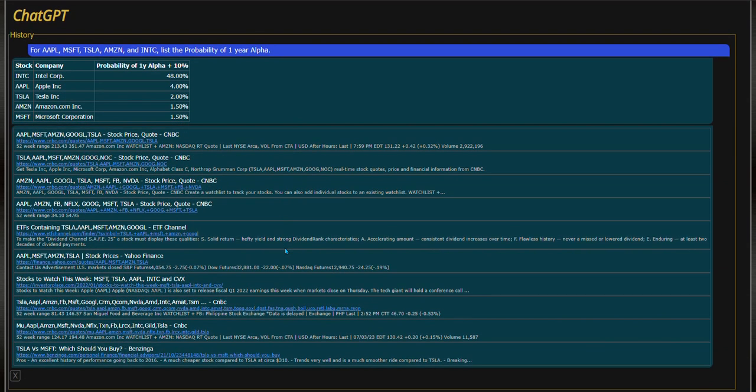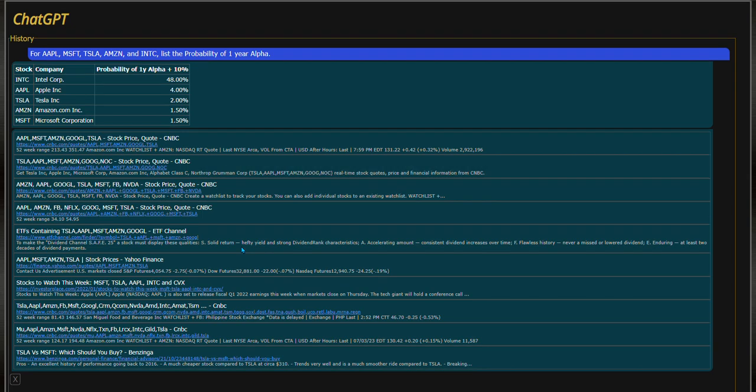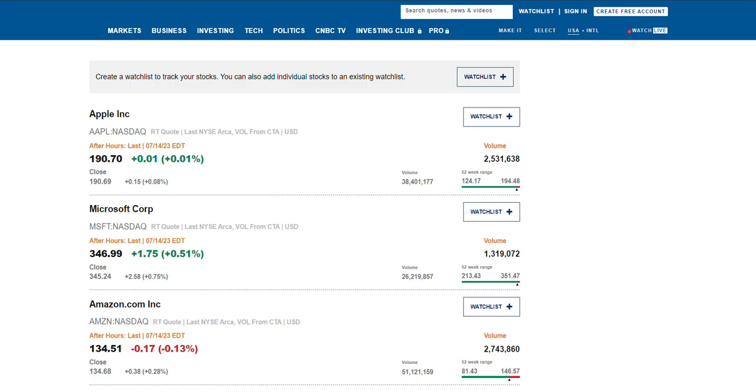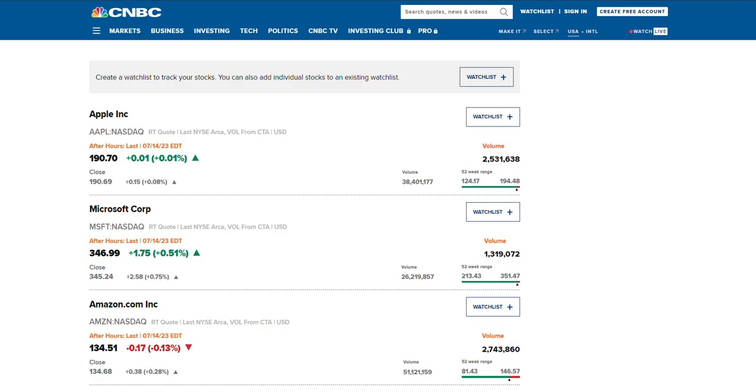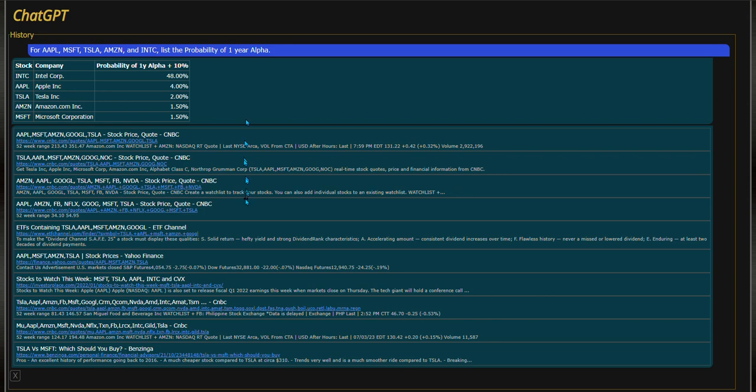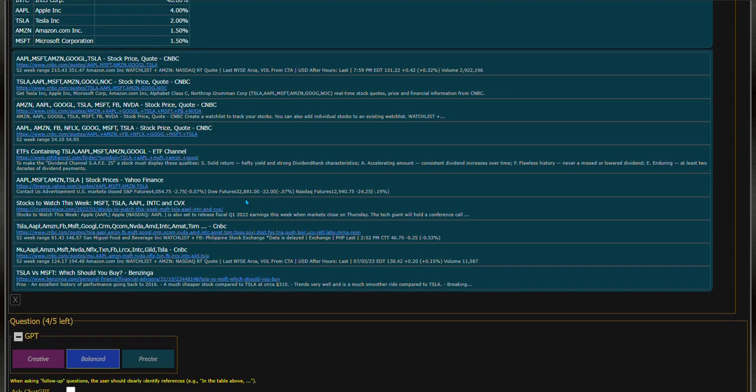You can also see that the internet search returned various links that you can go to by simply clicking on them and reading information about those different stocks.